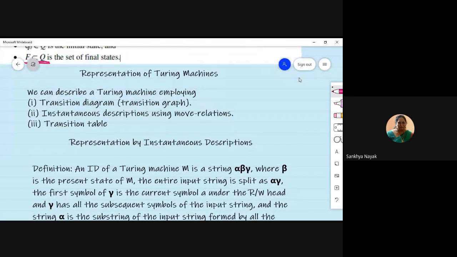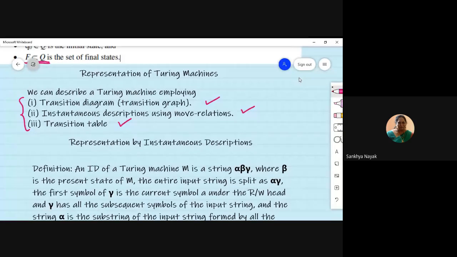There are 3 ways of representing Turing machines. The first one is by using the transition diagram. One more is using the instantaneous description. And the third one is the transition table. I think we have done this for all the things till now. For a DFSM, you can write the transition diagram or transition table or even instantaneous description.